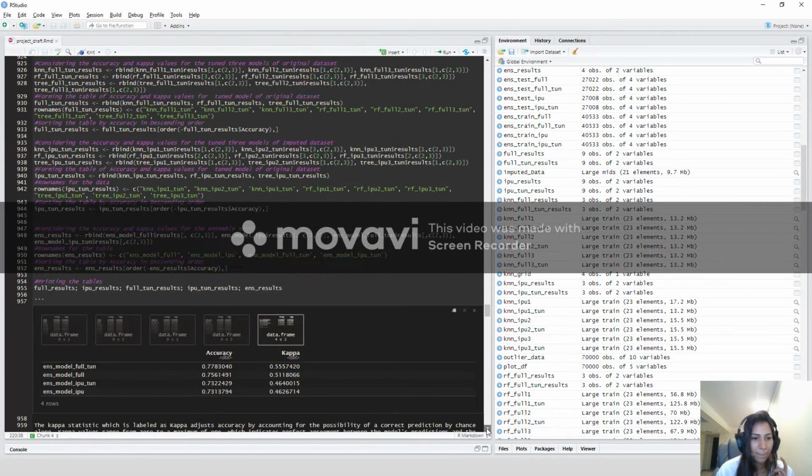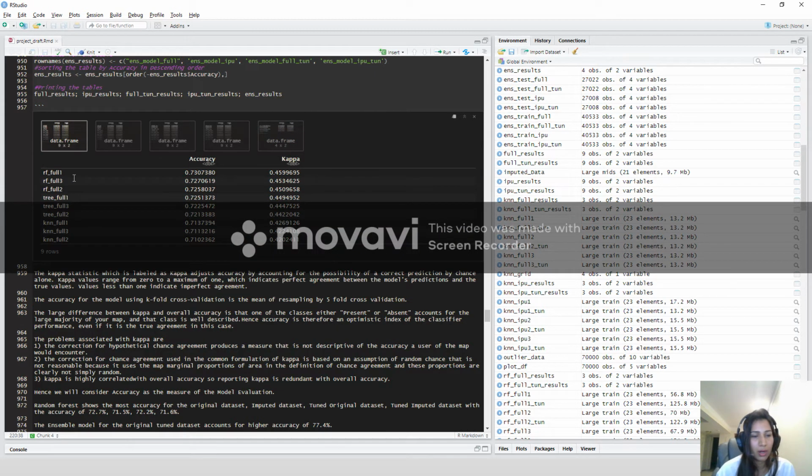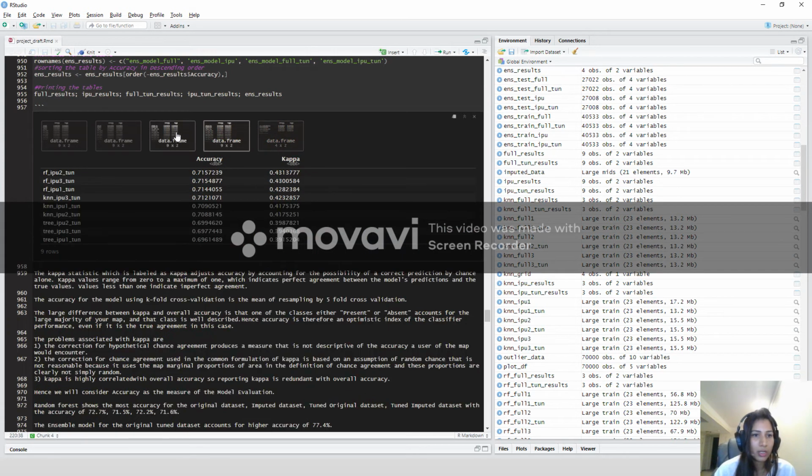And we use accuracy as a measure because kappa is actually highly correlated with the overall accuracy. So reporting kappa is redundant with overall accuracy. So we can see that the random forest model is shown to have higher accuracy in both the original and imputed data set, as well as the ensemble model. The ensemble model is shown to have higher accuracy when compared to all the models with a single algorithm.